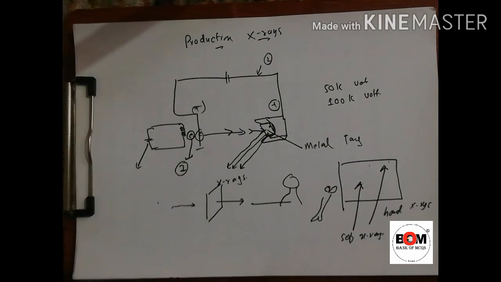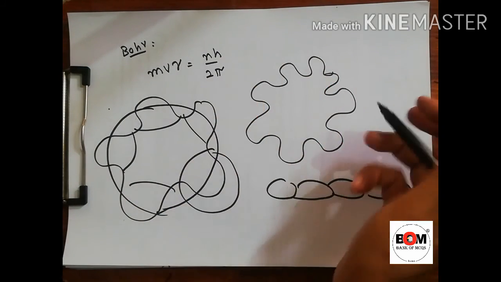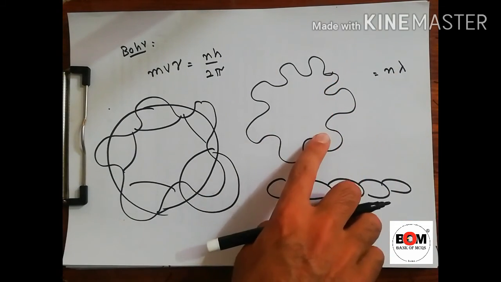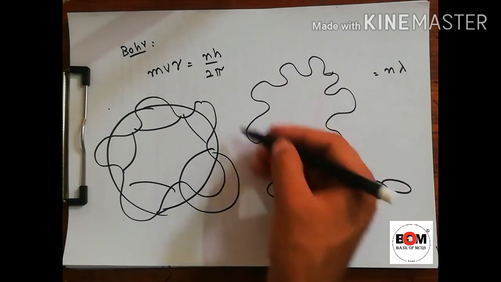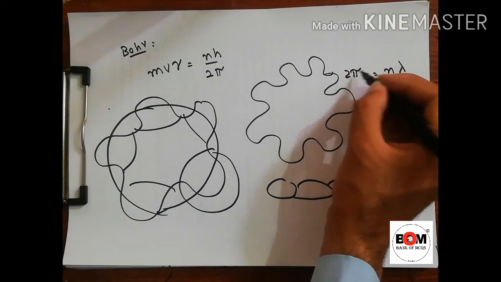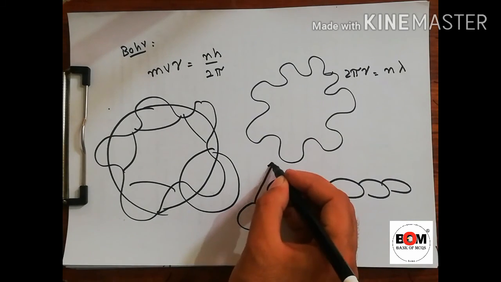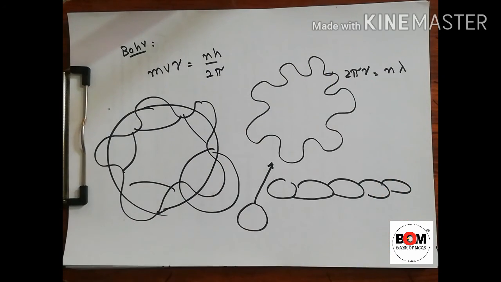He said that this circumference will be an integer multiple of the wavelength. Either it will be 1 wave, 2 waves, 3 waves, 4, 5, and so on, not half of it. And the circumference is equal to 2 pi r. He drew this circumference in this form and said that 2 pi r will be equal to n lambda, where n will be 1, 2, 3, 4, 5, and 6.